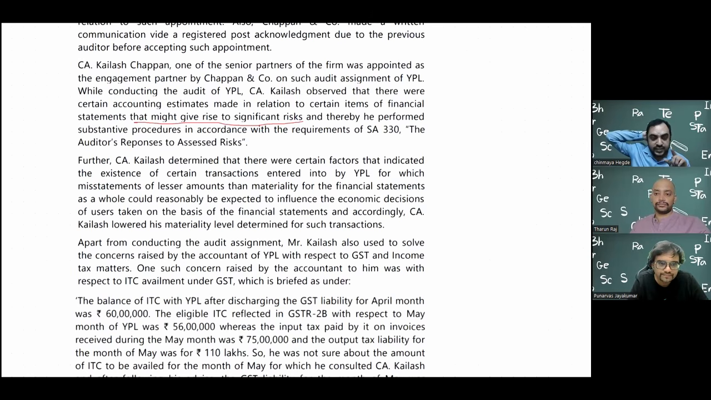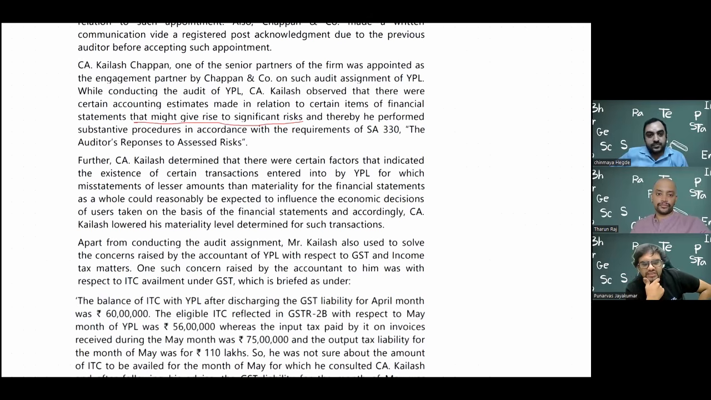Can I say like this, when they say that it might give rise to significant risk, it is the risk about him forming an opinion, that's the risk they're talking about going wrong, where he might give a clean report, but there might be some issue there. That's very good. Perfect. That is always the risk. So based on that, he will have to do the materiality, which is the next para. So I'll just read that.